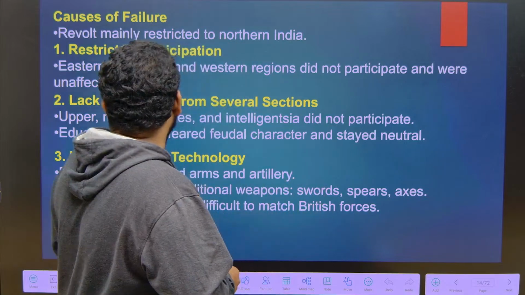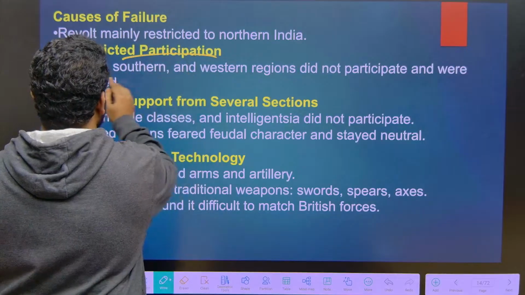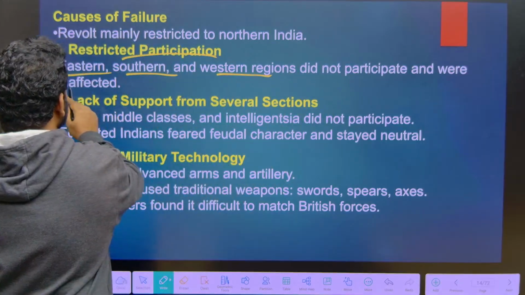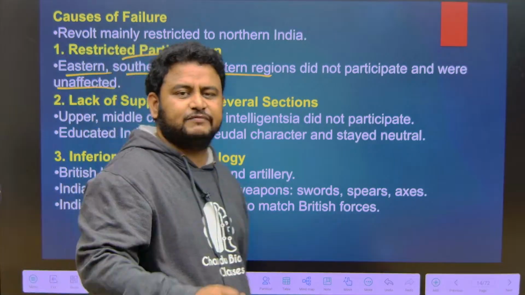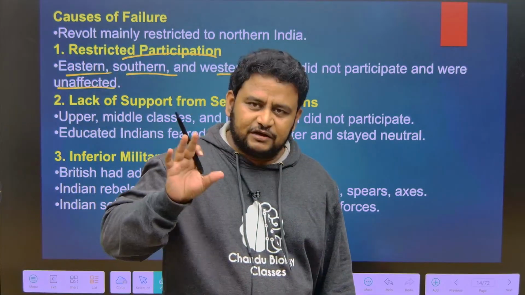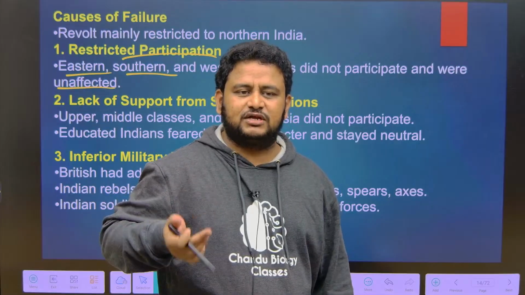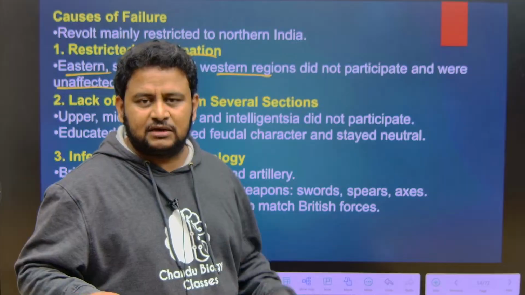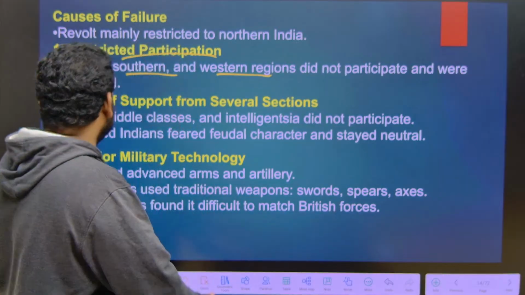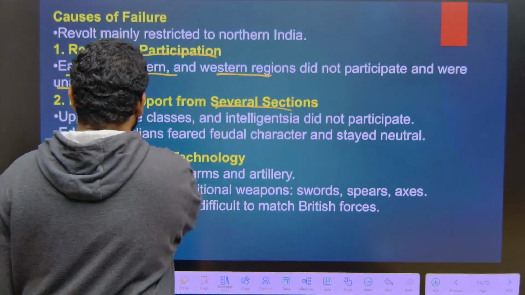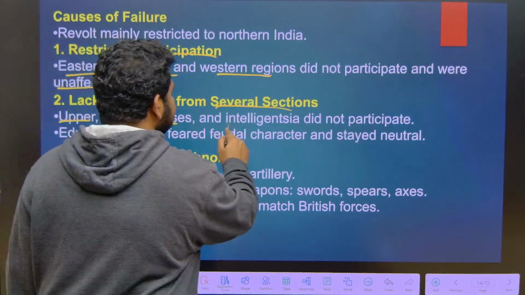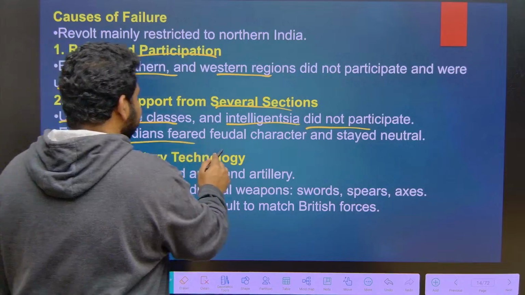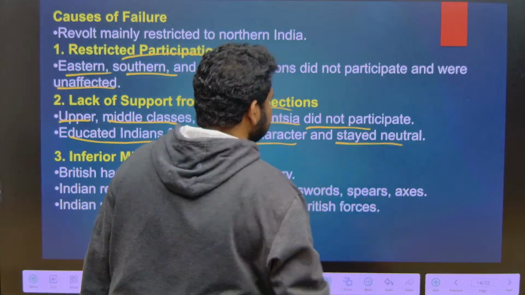So why did they fail? There was restricted participation. Eastern, southern, and western regions did not participate and were largely unaffected. Like I told you, it was the northern part of India that was fairly rebellious. Other parts were fairly unaffected or not participative. There was also lack of support from several sections: the upper class, middle class, and intelligentsia, that is, the educated people, did not participate. Educated Indians feared the feudal character and stayed neutral.